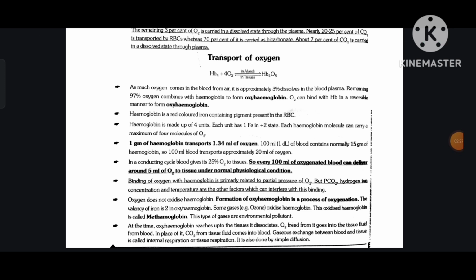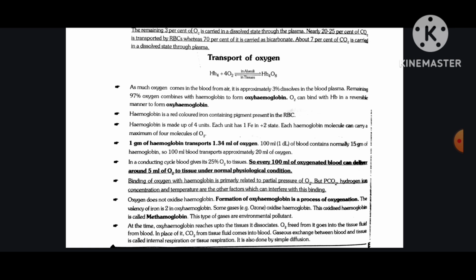Oxygen does not oxidize hemoglobin. Formation of oxyhemoglobin is a process of oxygenation. The valency of iron is 2 in oxyhemoglobin. Some gases, for example ozone, oxidize hemoglobin. This oxidized hemoglobin is called methemoglobin. These types of gases are environmental pollutants.